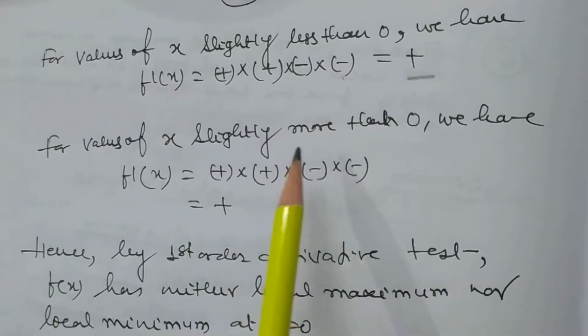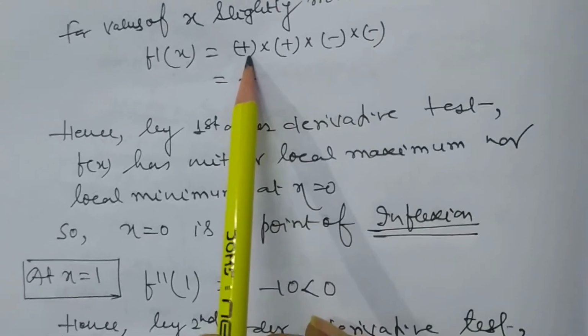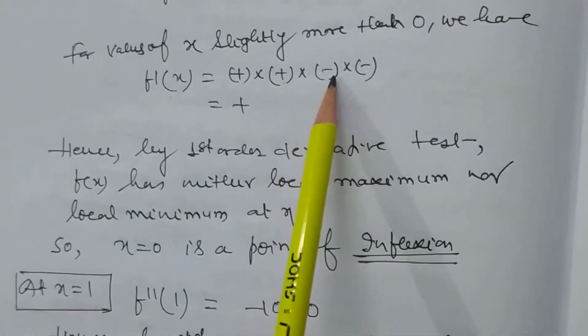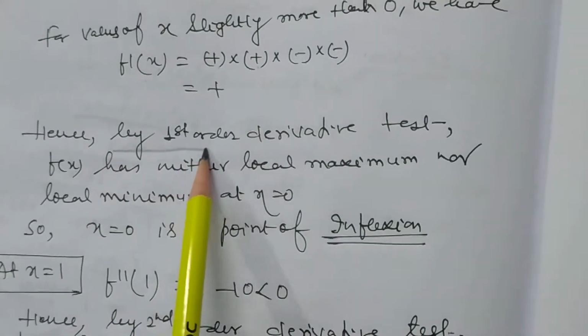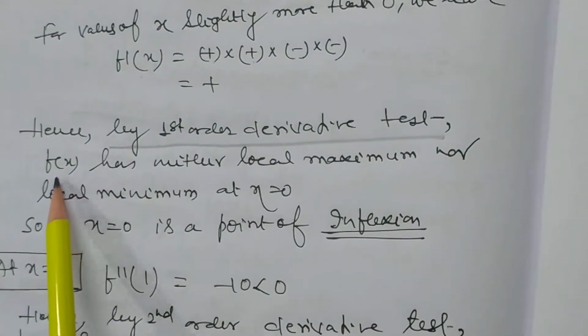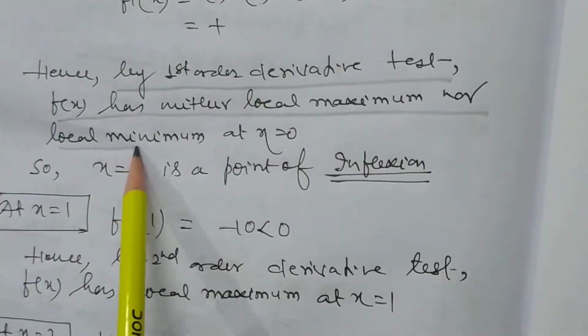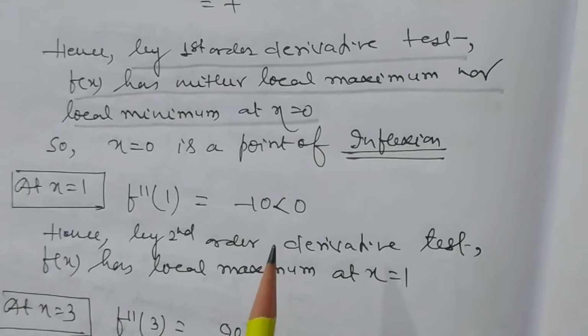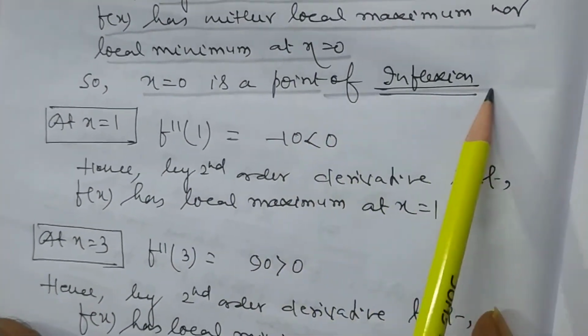For values of x slightly more than 0, f dash x is plus into minus, that is positive. Hence by the first order derivative test, f(x) has neither local maximum nor local minimum at x equal to 0. So x equal to 0 is a point of inflection.